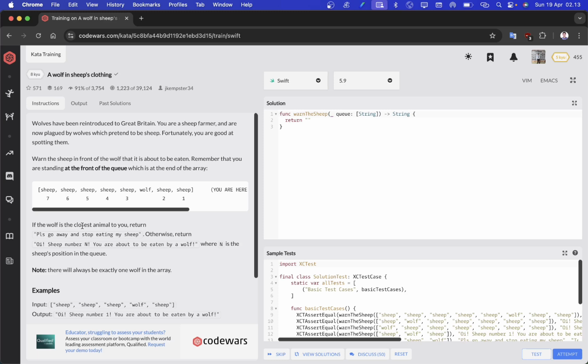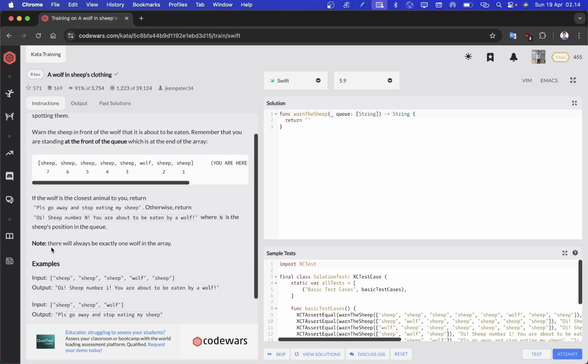If the wolf is the closest animal to you, like position number 1 or directly behind us, we will say, "Please go away and stop eating my sheep." Otherwise, we need to warn the sheep that is directly in front of the wolf. So, for example, if the wolf is in position 3, then we need to warn sheep number 2 using the sentence, "Oi, sheep number 2, you are about to be eaten by a wolf." If the wolf is in position 2, then we will warn sheep number 1.